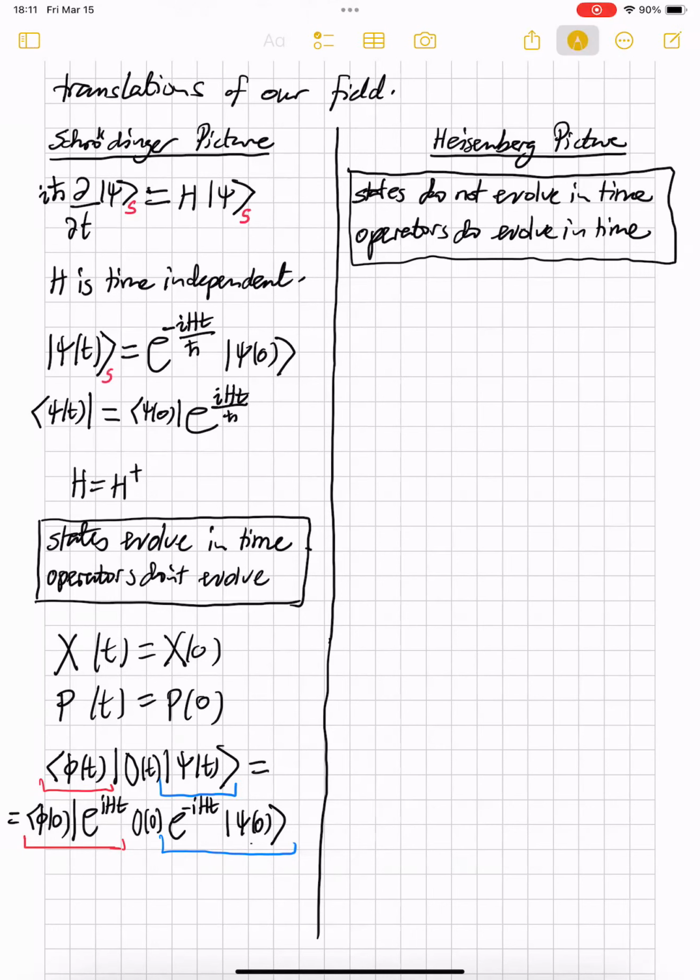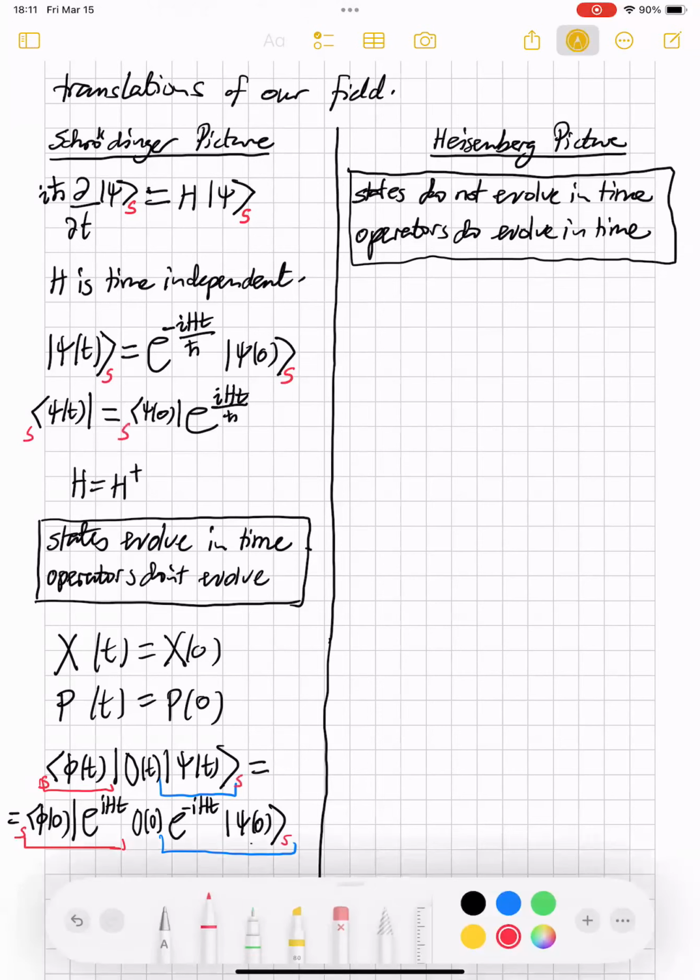And I put a subscript S here in red just to stress that now we have got Schrodinger picture states everywhere. So we're going to have to distinguish between Schrodinger picture states and Heisenberg picture states. So in the Heisenberg picture, if I have some state psi of t, and there's a little h for Heisenberg picture, this will be exactly the same as psi of naught, because the states simply do not evolve.